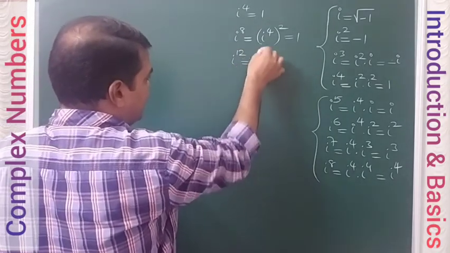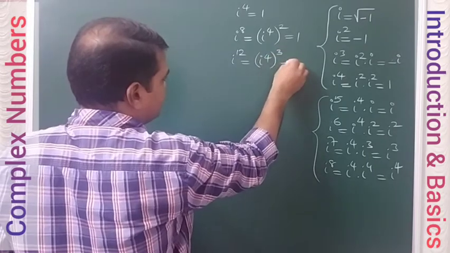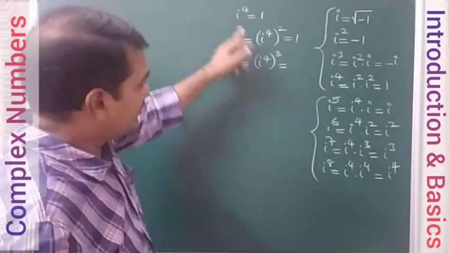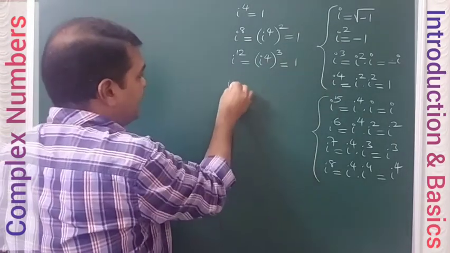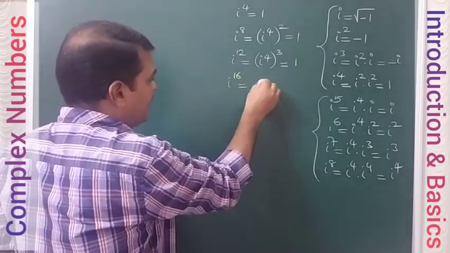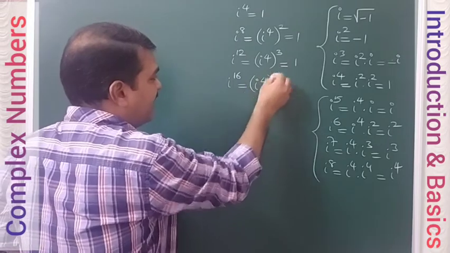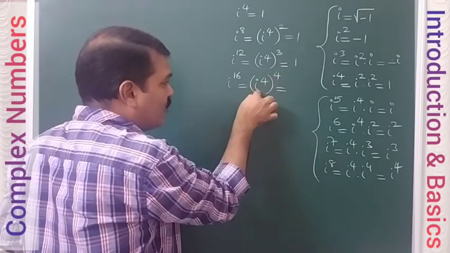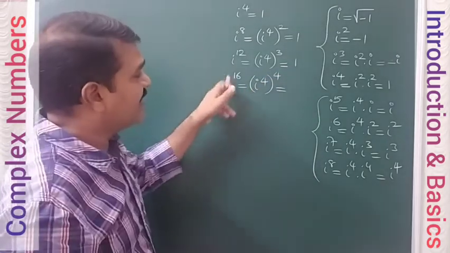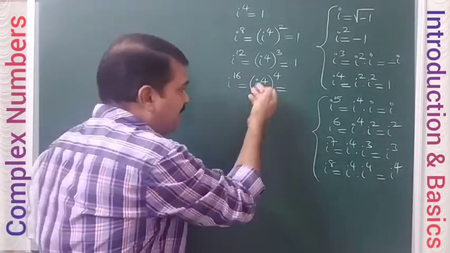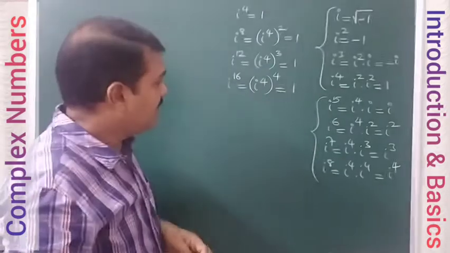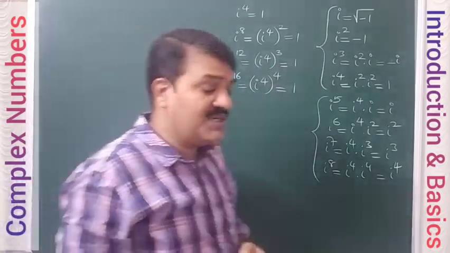You can write that as i power 4 whole cube. i power 4 is 1, so 1 power 3 is 1 only. Whenever you take i power a multiple of 4, you can write that as i power 4 raised to something, and i power 4 is 1 only. Therefore, 1 power anything you will get 1 only.